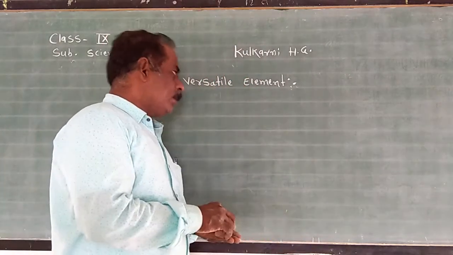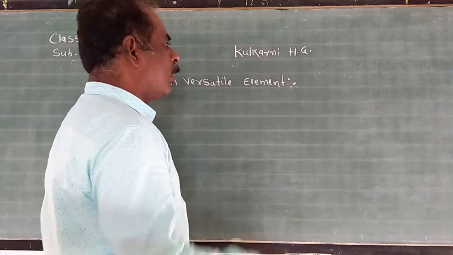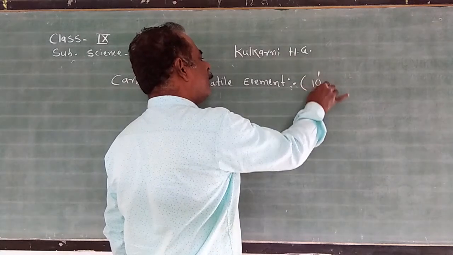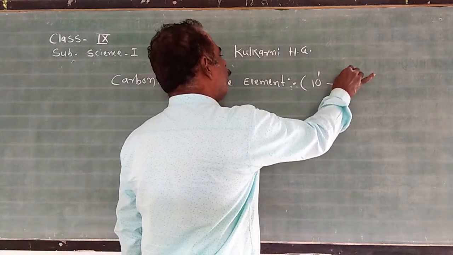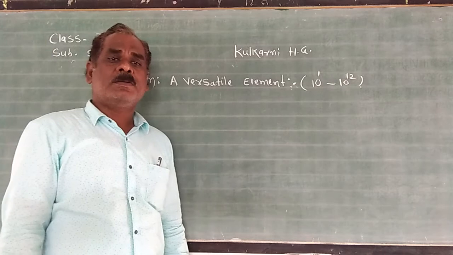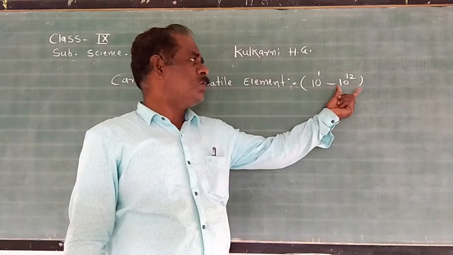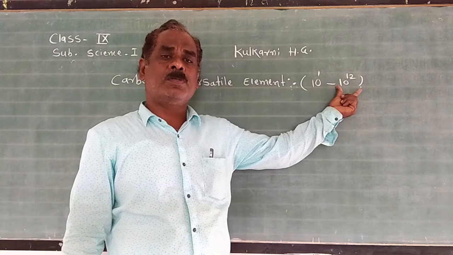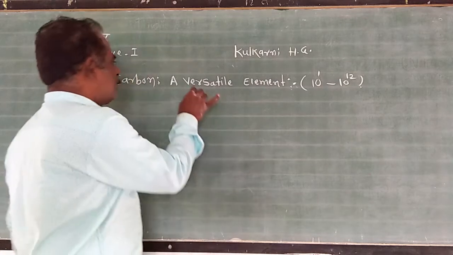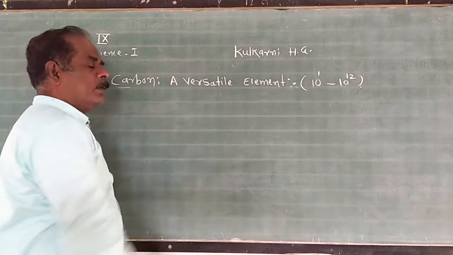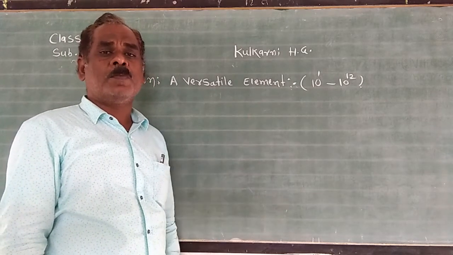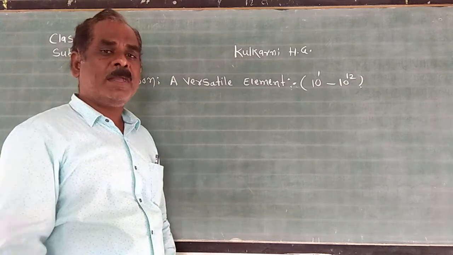Therefore, these carbon compounds occur in very large numbers, and the molecular mass of these carbon compounds ranges from 10 to the power 1 to 10 to the power 12. A question may arise: why is this molecular weight so high as compared to other compounds? The main reason is the versatile or abnormal property of carbon. Which types of versatile or abnormal properties are observed in carbon other than other elements?